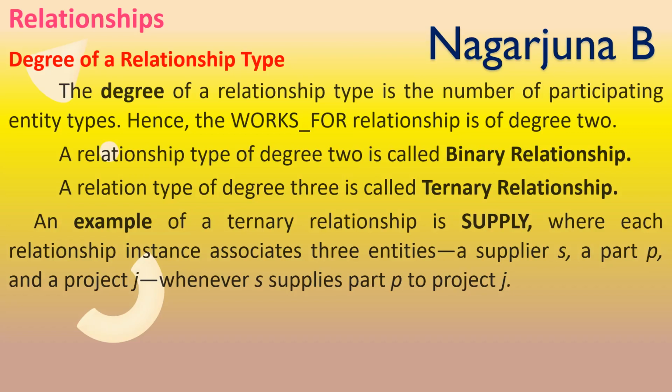For that reason, supply is a ternary relationship.